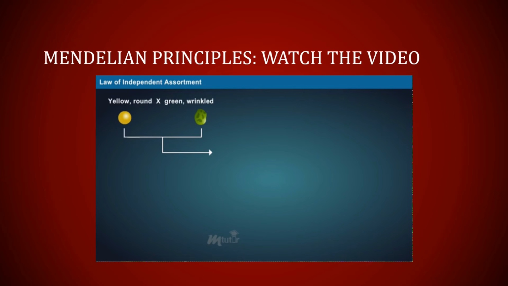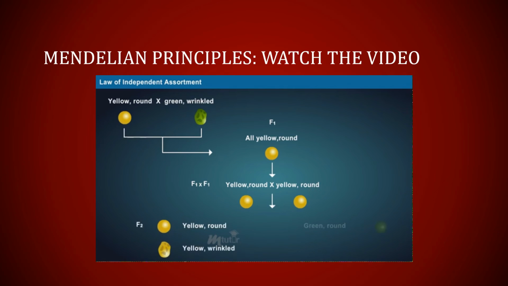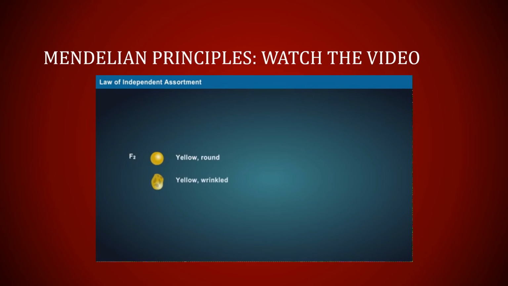In the F1 generation, he observed that the plants expressed only the dominant traits, that is, round and yellow seeds, while in the F2 generation, he was able to observe all the traits when the plants were self-pollinated. The ratio of the dominant and recessive traits in the F2 generation was 9:3:3:1, that is, round yellow, round green, wrinkled yellow, wrinkled green.